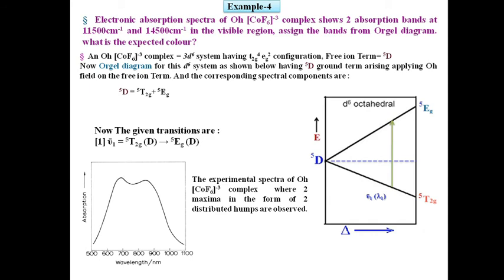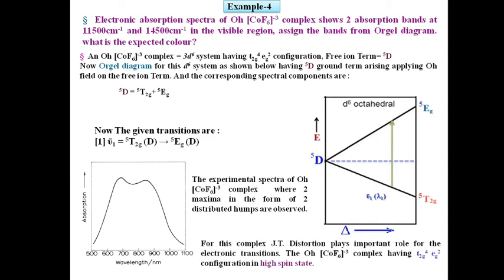So these two transitions arise due to Jahn-Teller distortion. Here cobalt +3 is a d6 system, that means t2g4 eg2 electronic configuration in the high spin state. As we can see, there is an unsymmetrical distribution of electrons in t2g4 in the ground state, as well as unsymmetrical distribution in the first excited state, eg3 configuration. These configurations are unsymmetrical as well as Jahn-Teller active, and the latter one is most important for these two transitions.